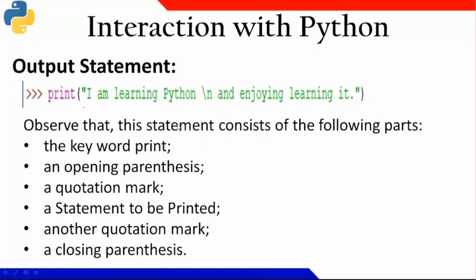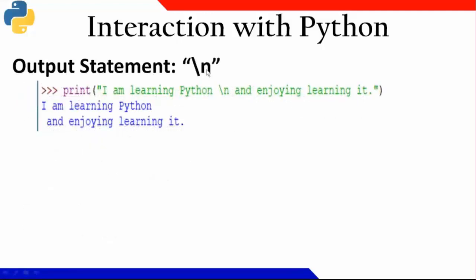So observe what we have. The keyword print has to be there. An open parenthesis. Then a starting quotation mark. Then whatever I want to print. Then a quotation mark and a closing parenthesis. This is the basic syntax I'll have for any output statement.